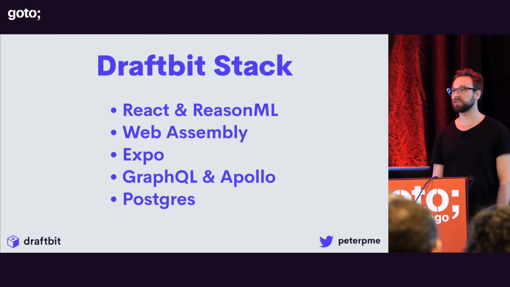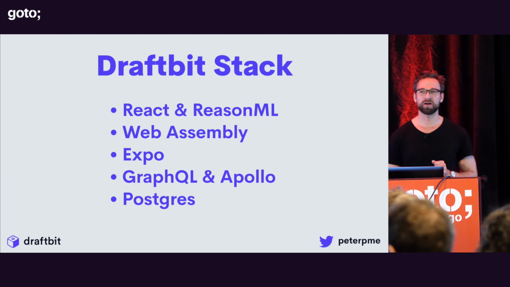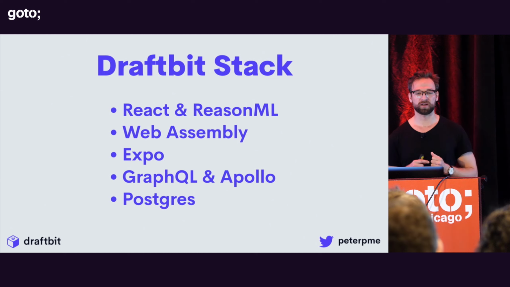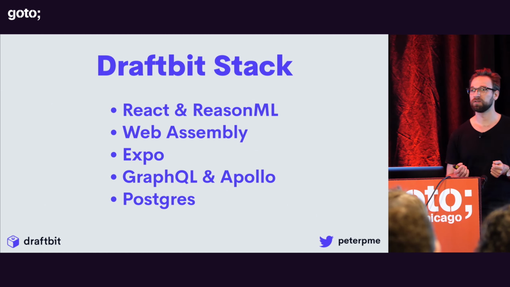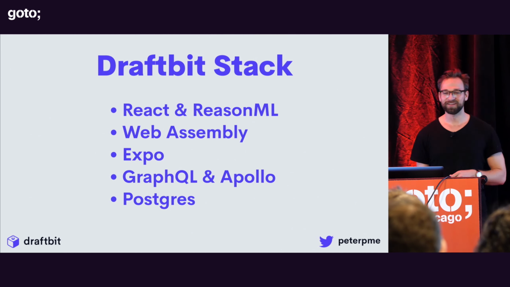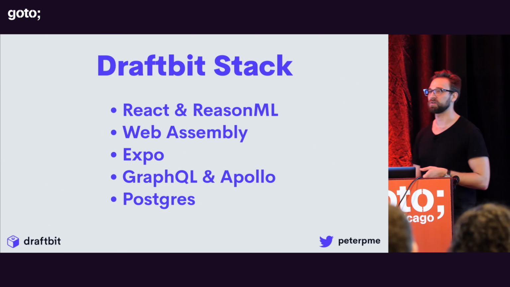And what does that Draftbit stack look like now? Well, I believe this is the right stack for an early stage company that really wants to move quickly without picking up too much technical debt. So that's React and Reason. Maybe not the WebAssembly part. Forget that. You shouldn't be using WebAssembly as a young company. Expo, GraphQL, Apollo, and Postgres, right?